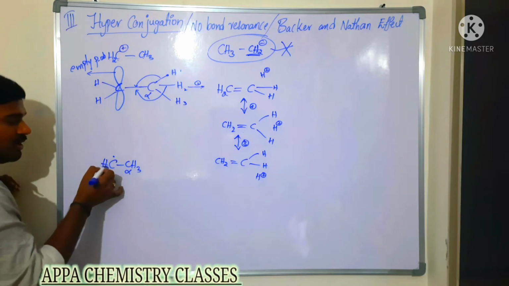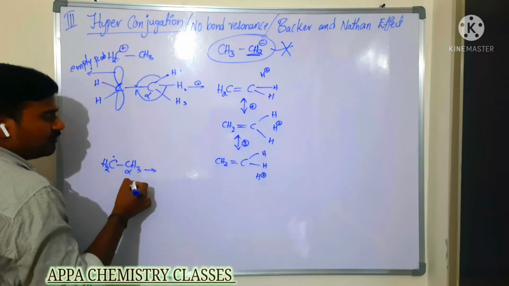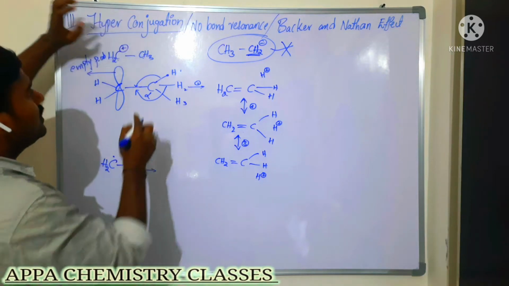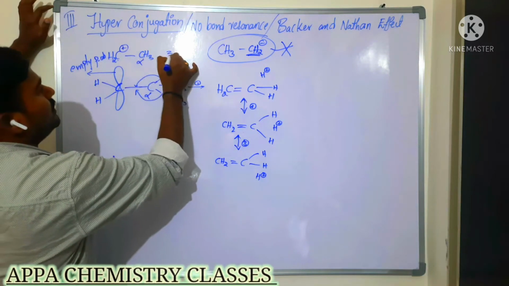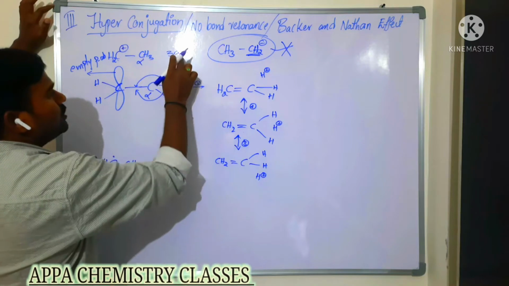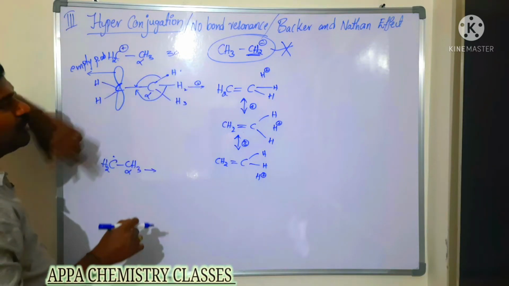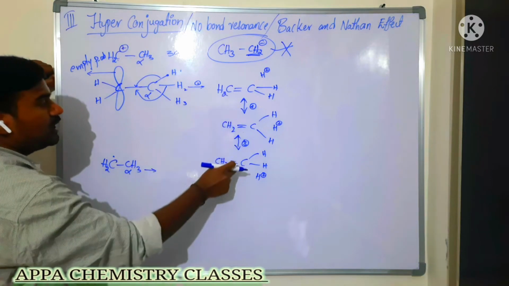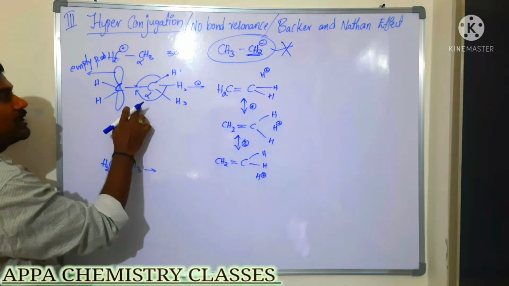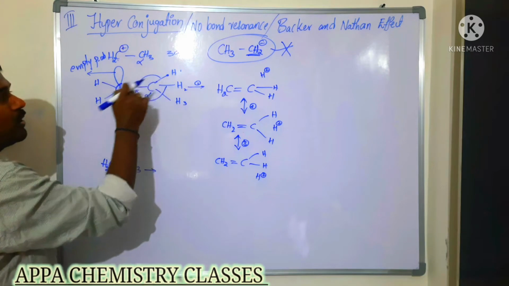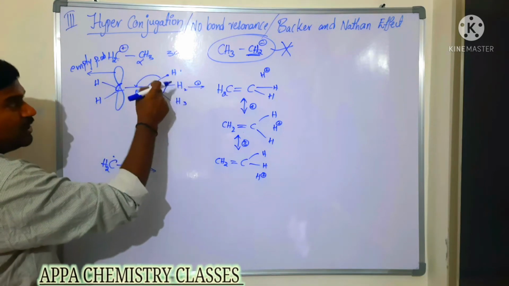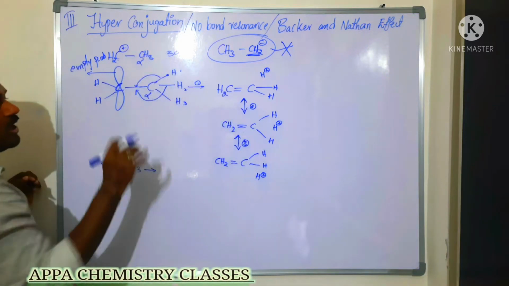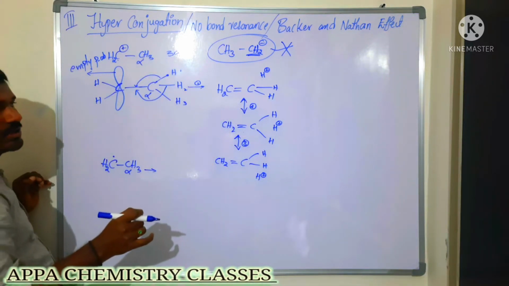Now here, in the case of carbocation, how many alpha hydrogens are there? 3 alpha hydrogens are there. So 3 alpha hydrogens means how many resonating structures are we getting? We are getting 3 resonating structures. We should not include this one because it is not a no bond resonance here, so it is not involved in the resonance. Only no bond resonance comes under hyperconjugative resonating structures.